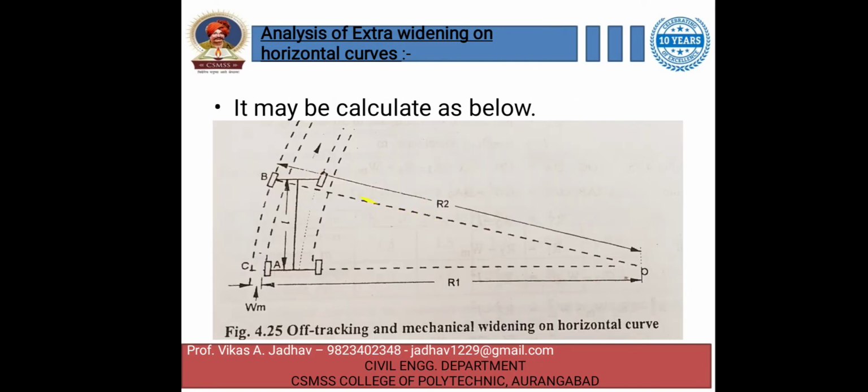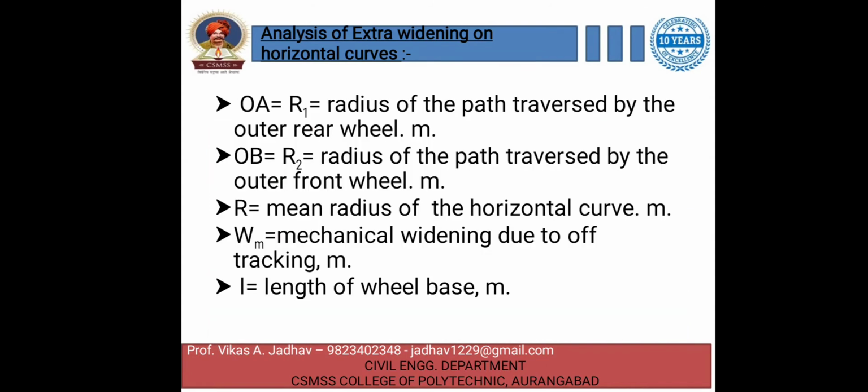Here you can see R2, OB. OB is equal to R2, the radius of the path traversed by the outer front wheel, also in meter. Then R is the mean radius of the horizontal curve, also in meter. And then Wm is equal to the mechanical widening due to off tracking.